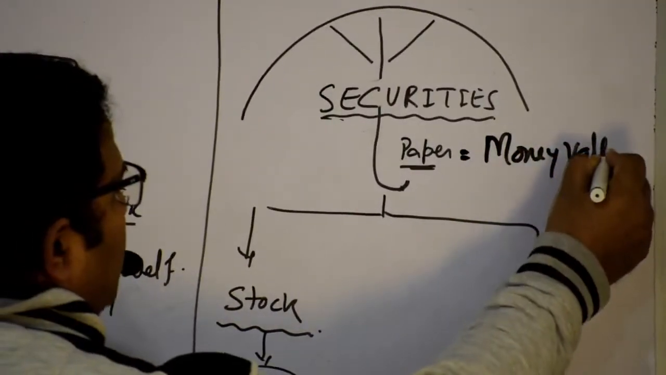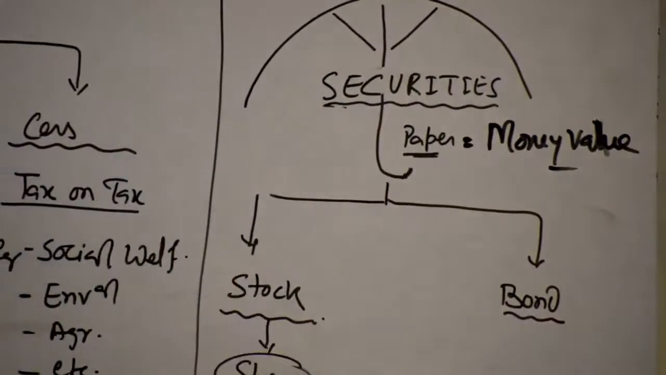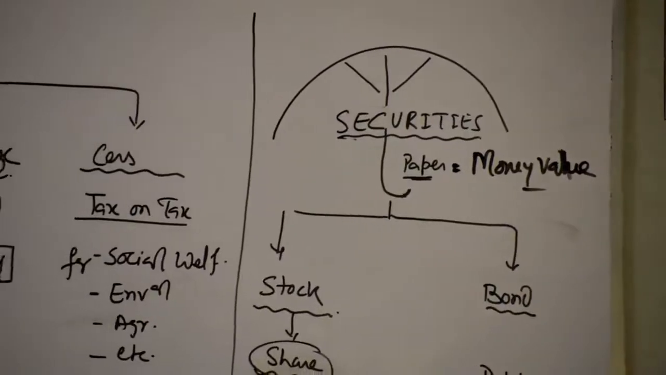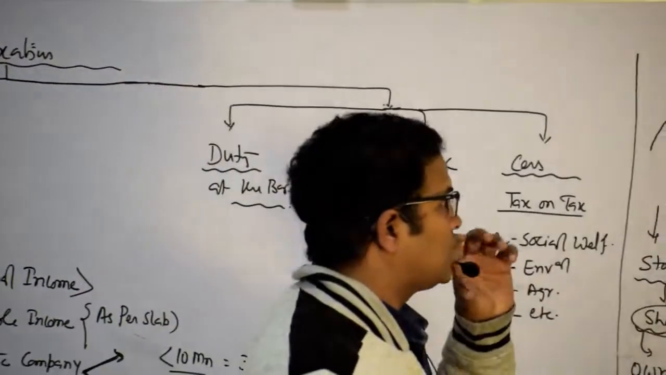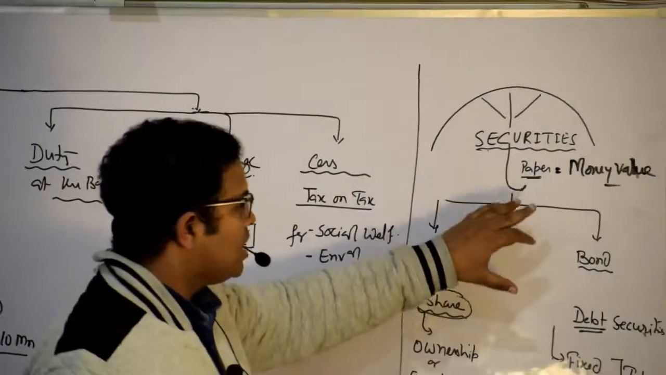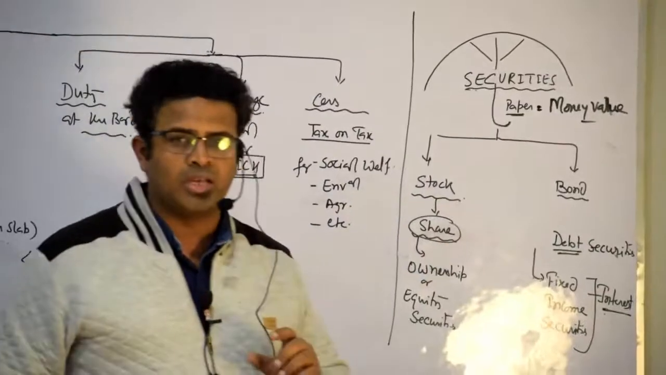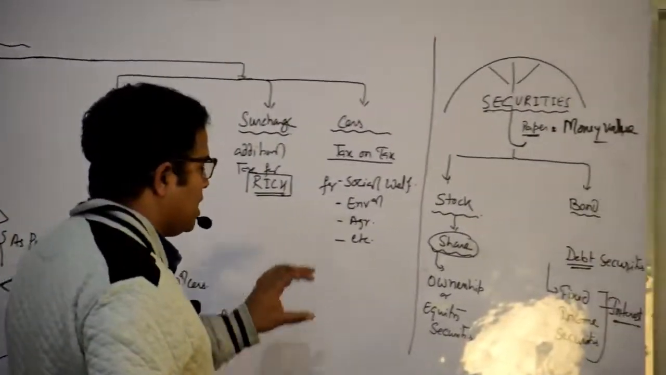What is the meaning of securities? The paper having some money value is known as security. Is it clear? And there are two types of securities: one is stock, another is bond. Stock and bond. There are two types of securities, stock and bond.